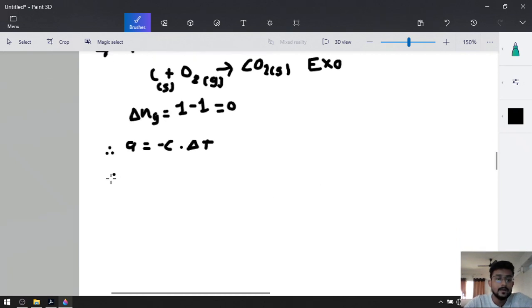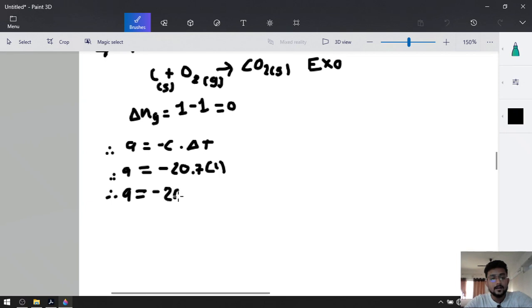Okay. Now let's find out the values. Q is equal to minus value of C, 20.7, and delta T is equal to 1. So what will be the answer? Q will be equal to minus 20.7 kilojoule.